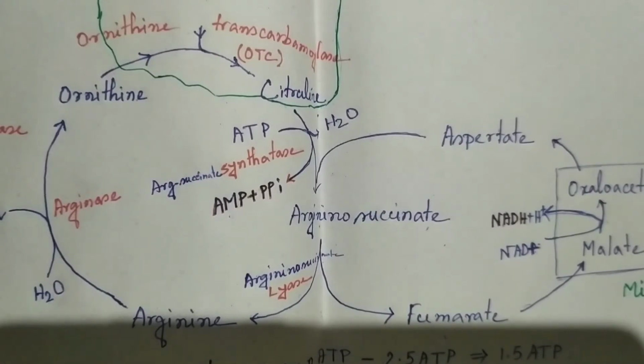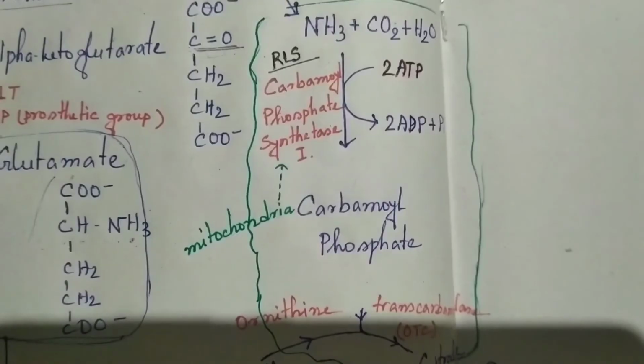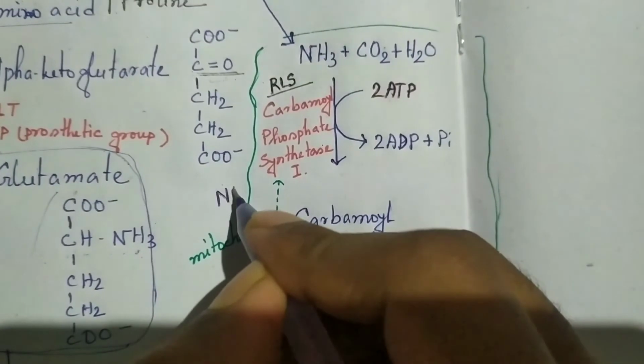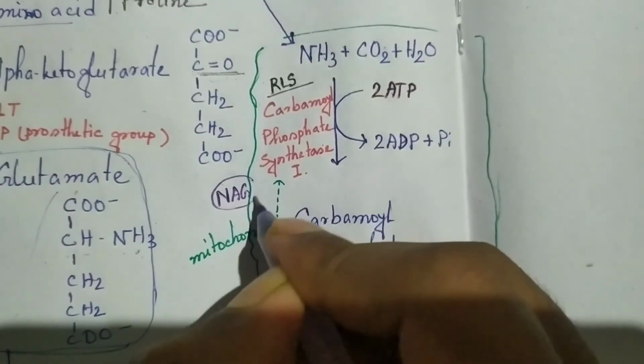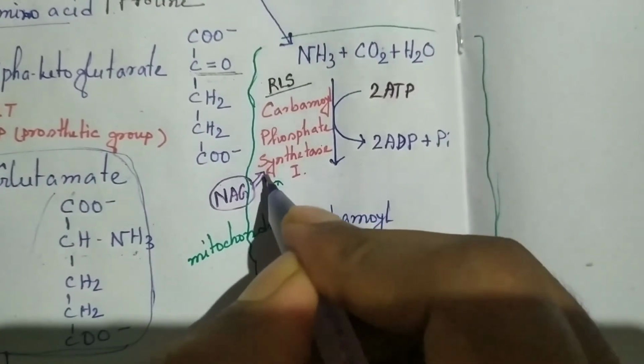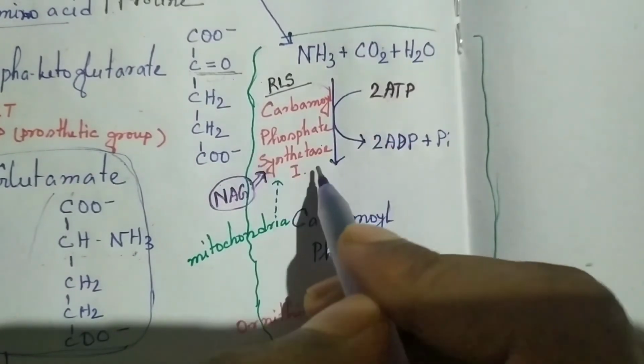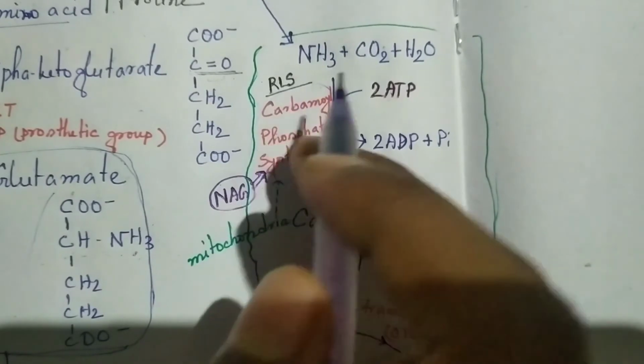Another is fine regulation, or short-term regulation. In short-term regulation, what happens? There is a compound called NAG. This NAG will act on CPS1, carbamoyl phosphate synthetase 1, and stop its action.